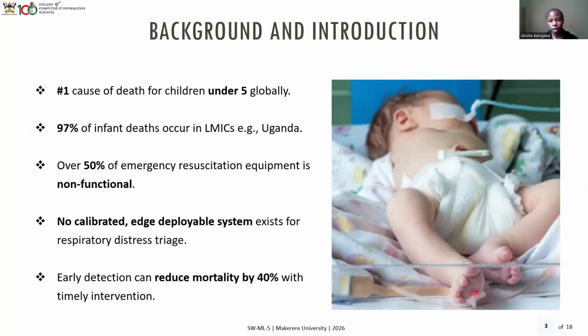So starting from the background, infant respiratory distress is actually the leading cause of death for children under 5 globally, and 97% of those deaths actually occur in low and middle income countries such as Uganda. And over 50% of the emergency resuscitation equipment that would be required or suitable for those cases is actually non-functional in most of the health centers in the low and middle income countries. And there is no calibrated or edge deployable system that exists for respiratory distress triage. Early detection can reduce infant mortality by 40% with timely intervention.